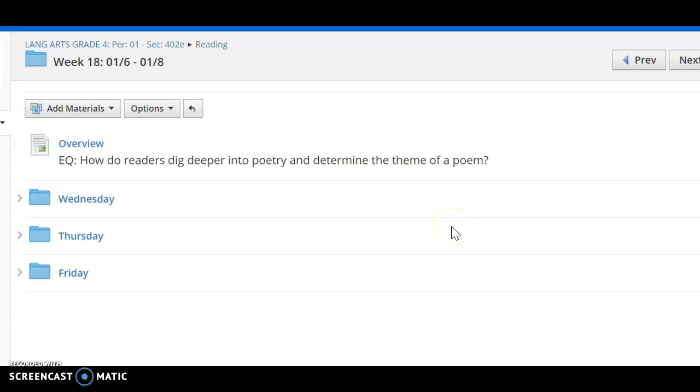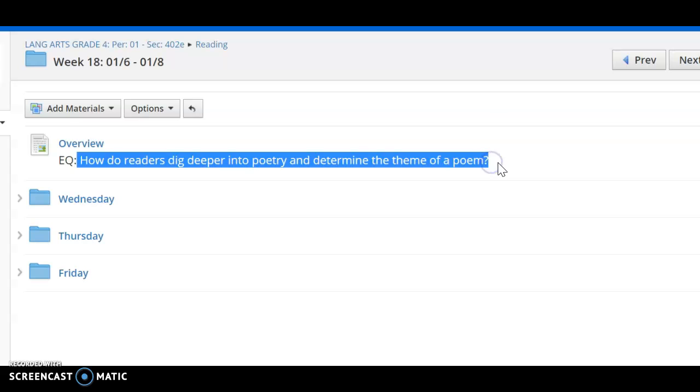So we are coming back from our winter break. This is the week of January 6th through the 8th, so we only have 3 days this week. We're actually going to jump right back into poetry. That's where we left off before the holiday break. And you can see the question that we're going to focus on is right here: How do readers dig deeper into poetry and determine the theme of a poem?